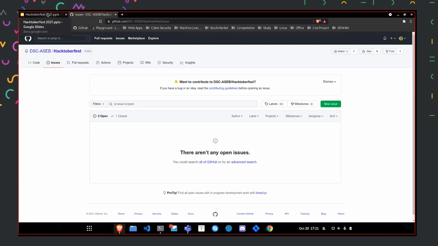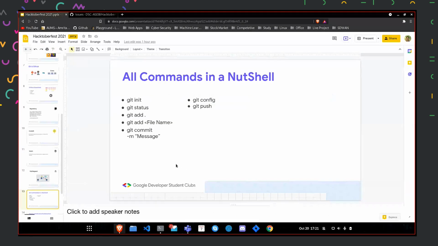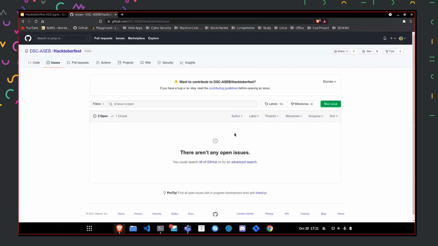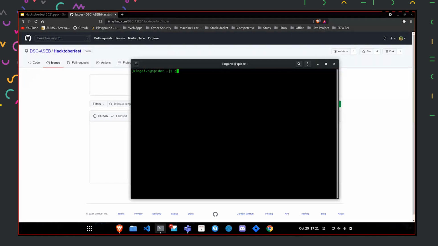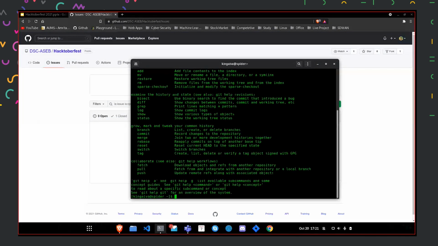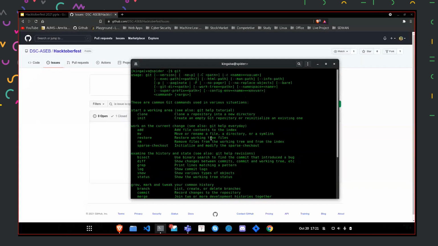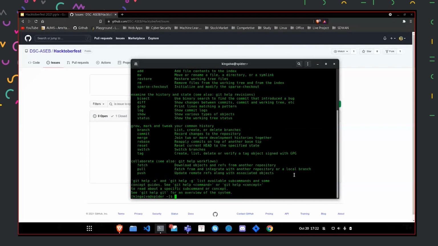Now we'll go into the git commands. Basically, we can use GitHub, and there is a GUI client as well for Windows, and we can either use the GUI or the command line interface. Here we'll be getting into the basics of the command line interface. The basic command is git, or git help, and we can see all the subcommands that come with this program. There is commit, merge, branch.